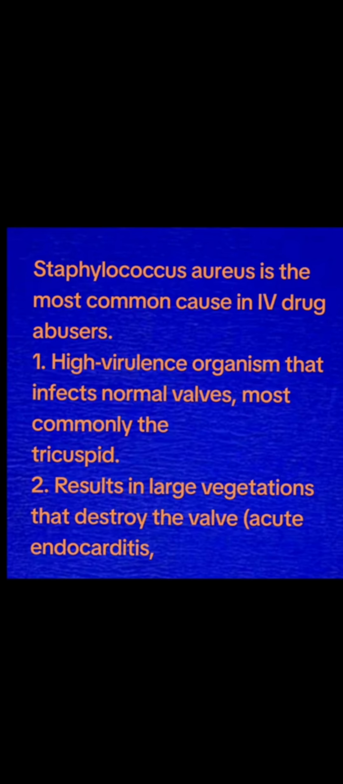Staphylococcus aureus is the most common cause in intravenous drug abusers. It is a high-virulence organism that infects a normal valve, most commonly the tricuspid. It results in large vegetations that destroy the valve, for example acute endocarditis.